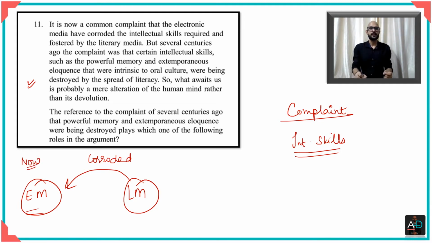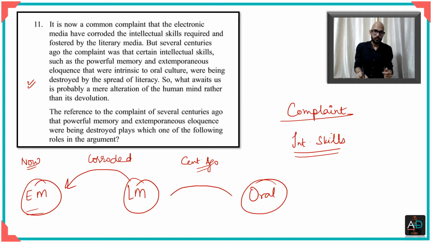But it makes a mention of a complaint which was made several centuries ago. I'll call this centuries ago. The same thing was said about literary media. Centuries ago they said that the oral culture, when things were not written down, and the literary culture, which is a culture where things are written down, would also lead to a corrosion. Because now you would lose several skills such as memory and eloquence and all of this.